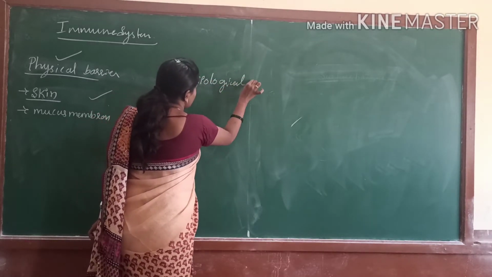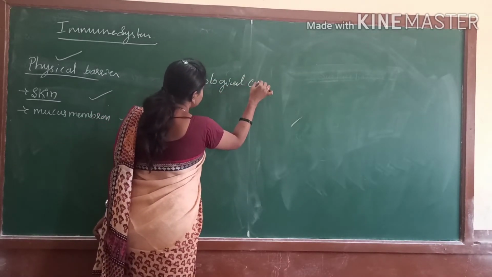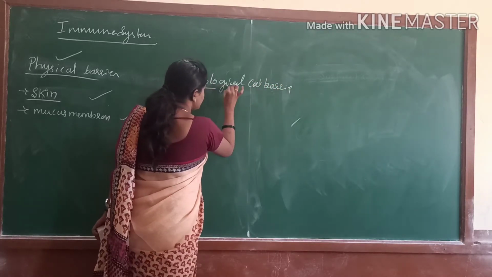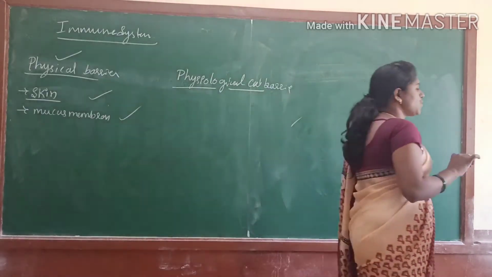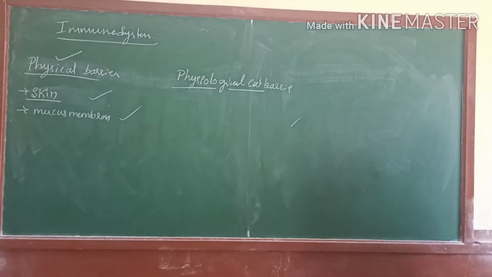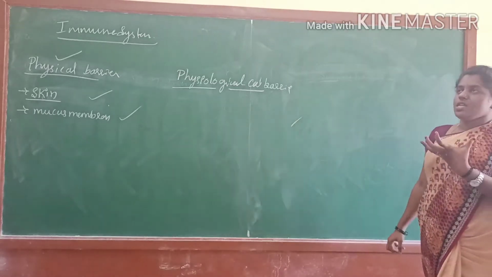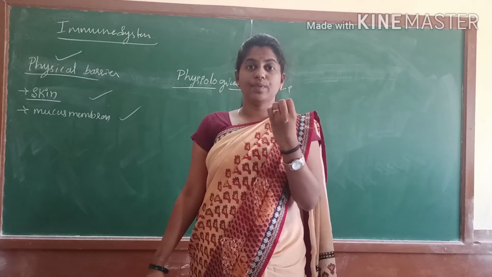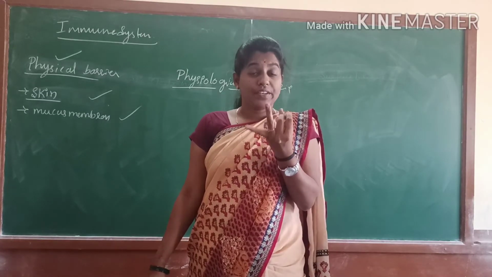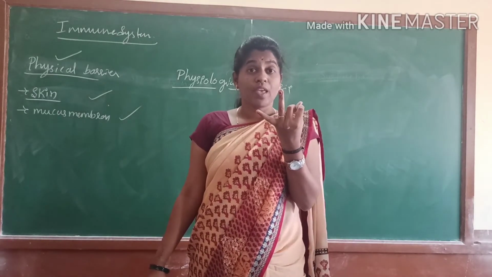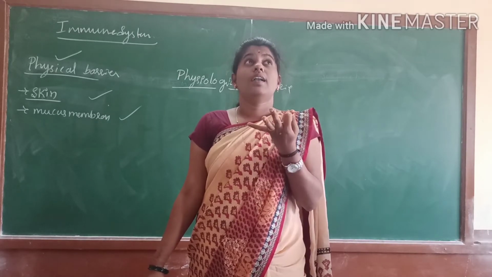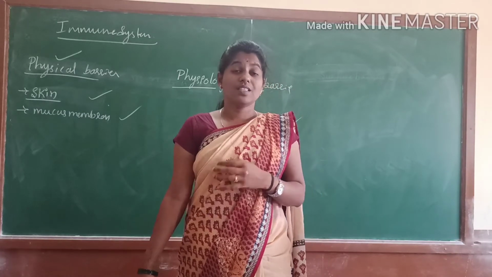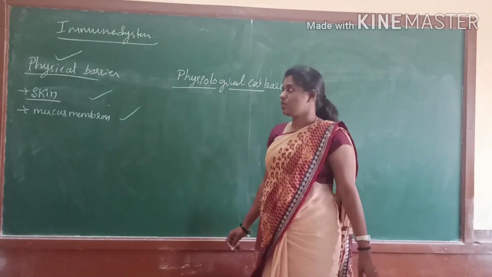Physiological barrier, the examples. Firstly, we know what a physiological barrier is. It mainly includes, for example, salivary glands and tears, and sweat, and the gastric juice present in the stomach. These all are the examples. What are those?